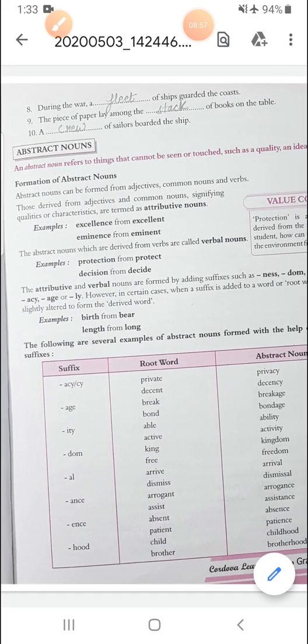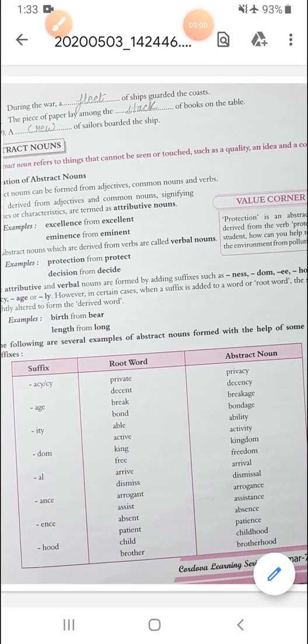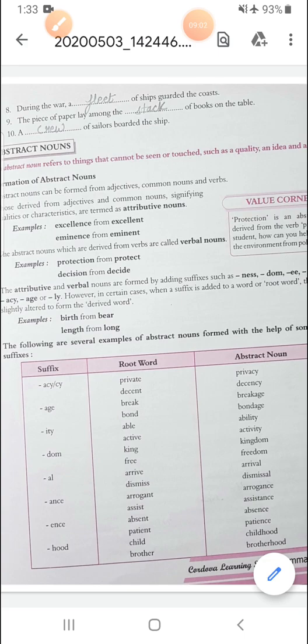But there are certain words which get altered, like birth from bear, length from long. Now this pink box, can you see here? You can see if we add cy to private, decent, it has become privacy, decency. Then age to break and bond: breakage, bondage. ty to able and active: ability, activity. Dom to king and free: kingdom, freedom. Al to arrive, dismiss: arrival, dismissal. Ance to arrogant and assist: arrogance, assistance. Ence to absent and patient: absence and patience. Hood to child and brother: childhood and brotherhood.